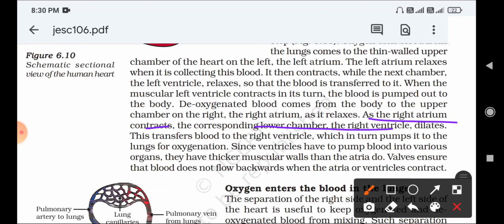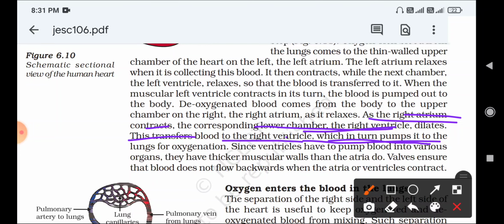From the right ventricle, the blood is transferred to the lungs for oxygenation. Oxygenation means it will drop the carbon dioxide and take in oxygen. The right atrium collects the blood, contracts, and sends it to the right ventricle.